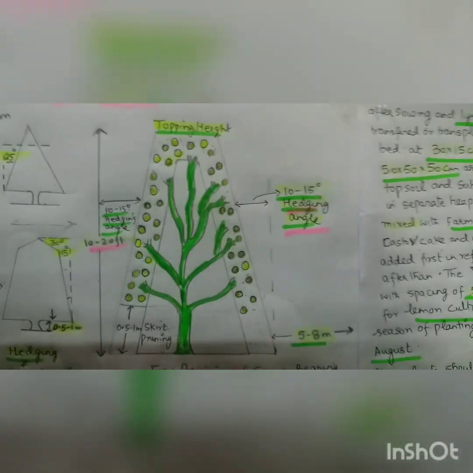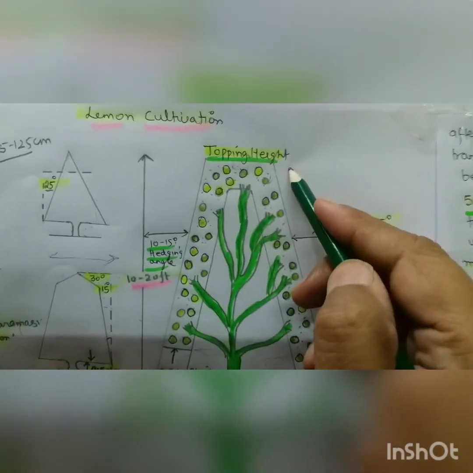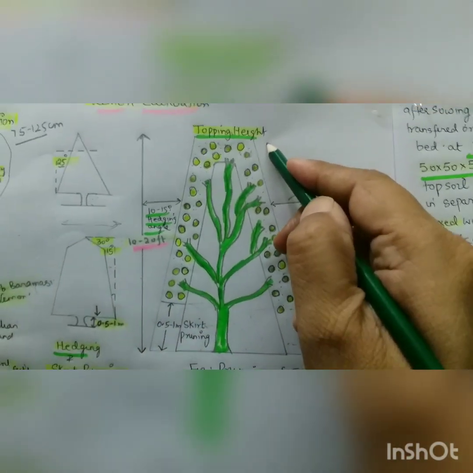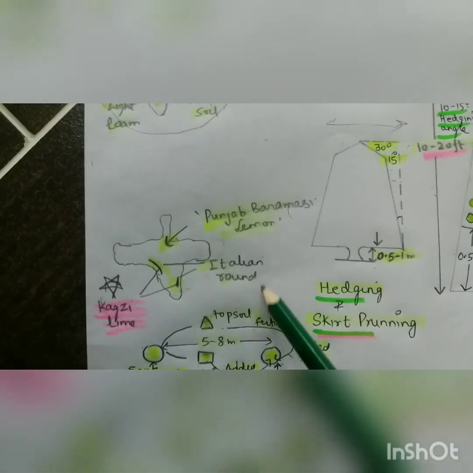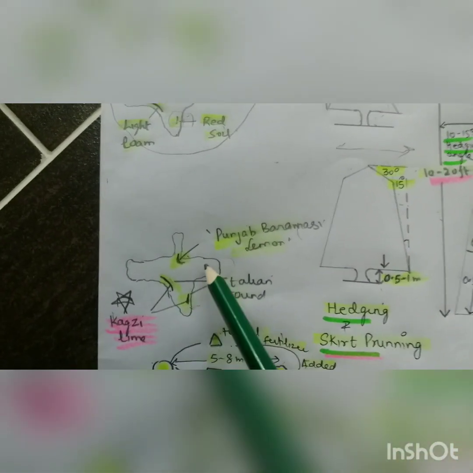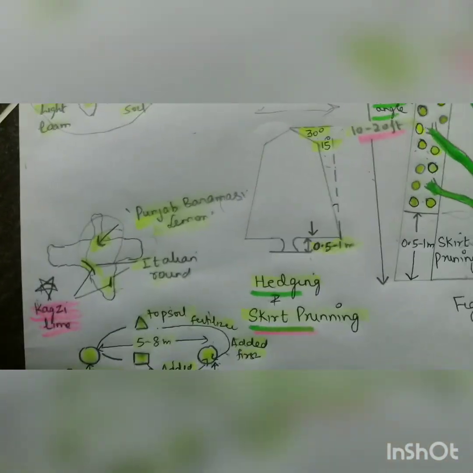So I am coming back to this part which I am telling you. So this is basically the process. And before coming to that, I will tell you, this is the Italian round, and this is the Punjab Baramasi, grown in northern India.